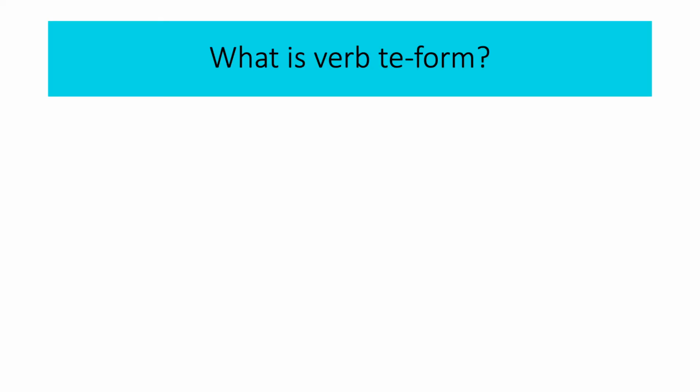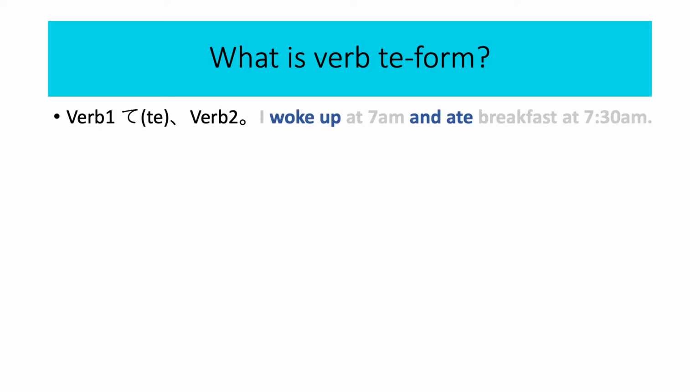So what is verb TE-form? TE-form is one of the conjugation forms that is connected and used with various expressions. For example, if you want to say I woke up at 7 a.m. and ate breakfast, 7時に起きて朝ごはんを食べました。You use TE-form to connect, and there are so many other expressions.